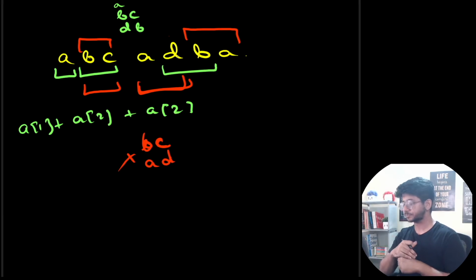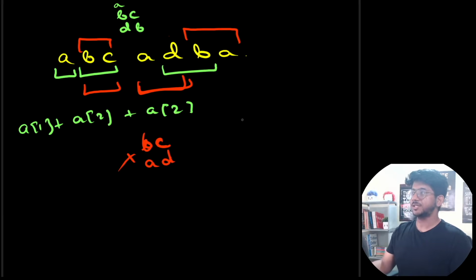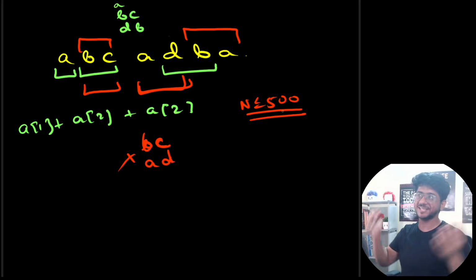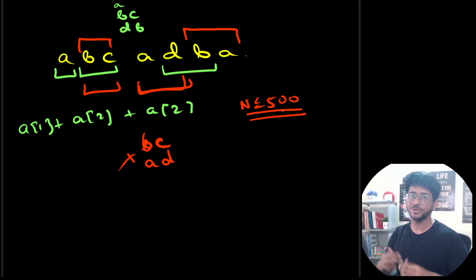Okay, so the constraints for this problem were up till 500, which made it a bit simpler. I mean, this could have been made a bit harder, but I guess it was good that it was up till 500 so that you could directly understand this might be a DP problem, right? This is one of the DP problems that was there in this particular set.